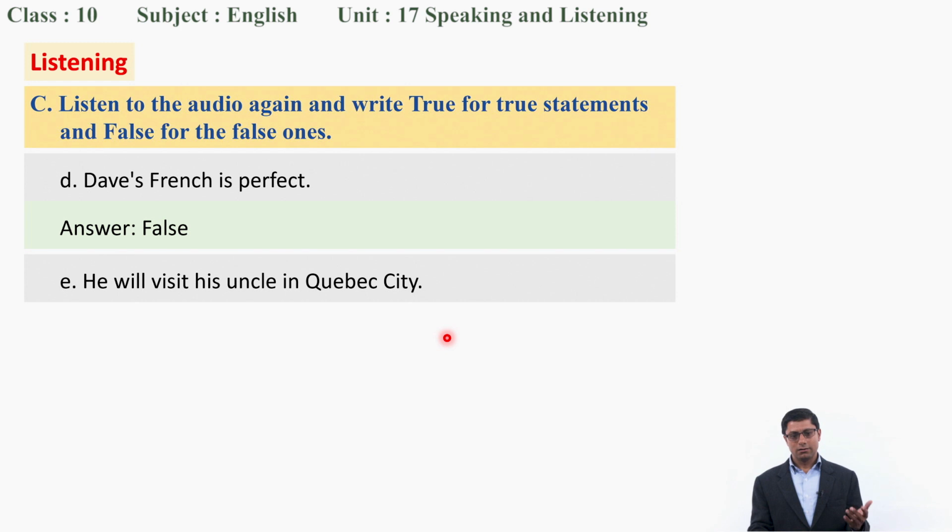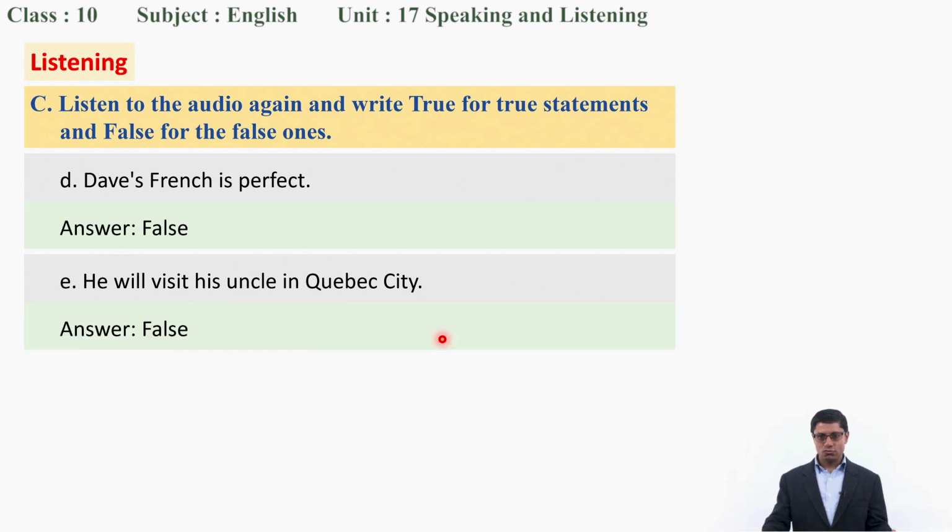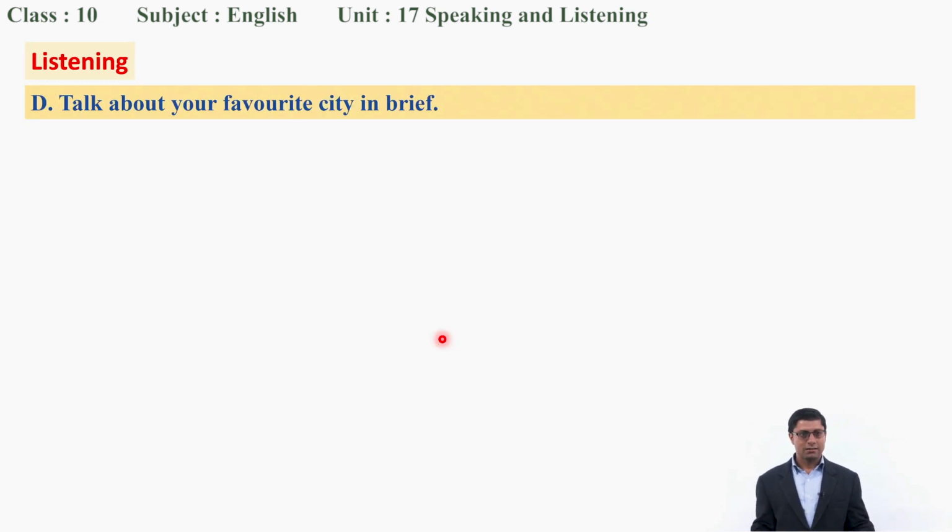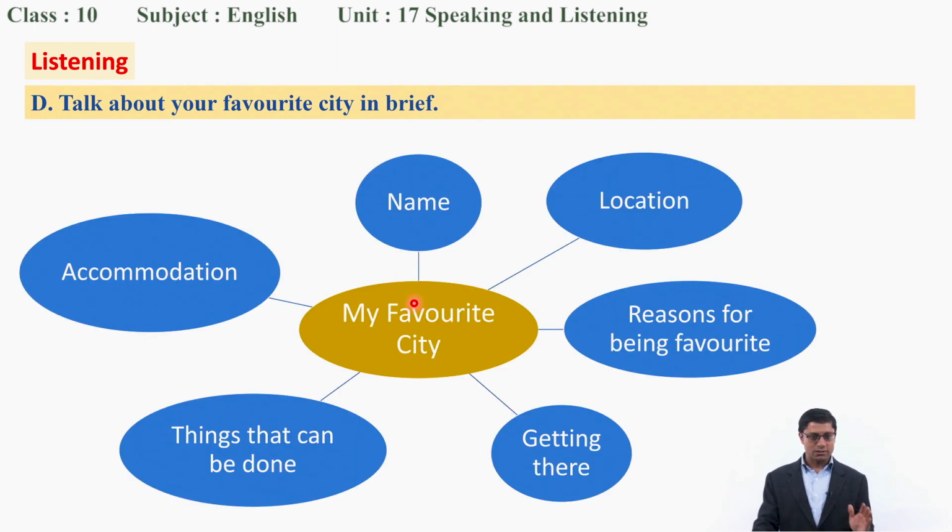So his friend, not uncle. That's why it's a false statement. Dear students, you did well. Now there is a task. Talk about your favorite city in brief. Okay. So when you talk about your favorite city, you'll talk about these things. See, you have to talk about name, location, reasons for being favorite, how do you get there, things that can be done, and accommodation. All these things you need to talk.